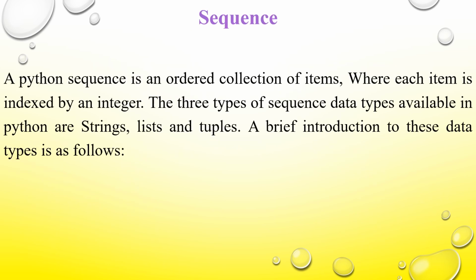The second category of data type in the Python programming language, as I told, is the sequence. A sequence in Python is an ordered collection of items, where each of the items is indexed by an integer. There are three types of sequence data types available in the Python programming language. Those are strings, lists, and tuples.